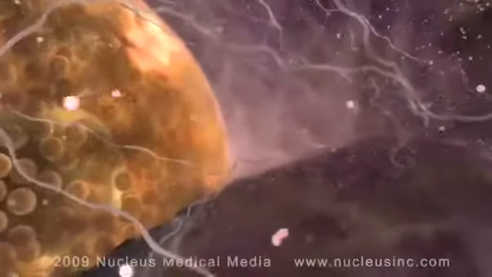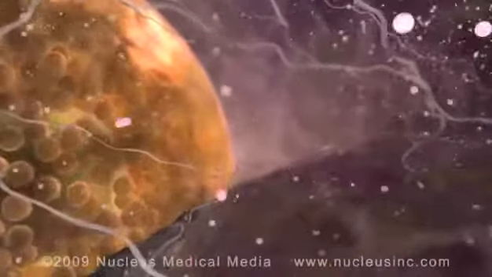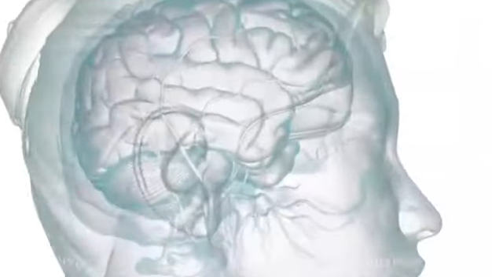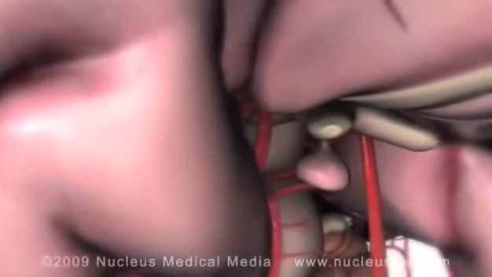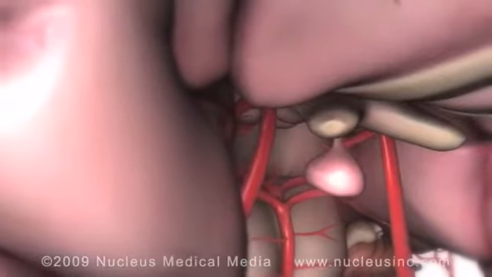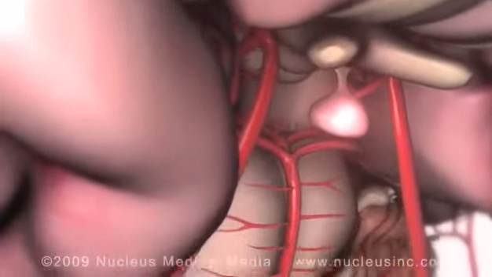Around day 12, the follicle secretes a large amount of estrogen into the bloodstream. When the estrogen reaches the hypothalamus and the pituitary gland in the brain, the anterior or front part of the pituitary gland releases a huge surge of luteinizing hormone into the bloodstream.